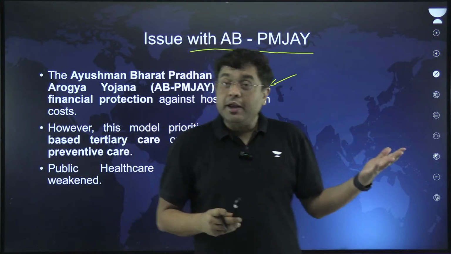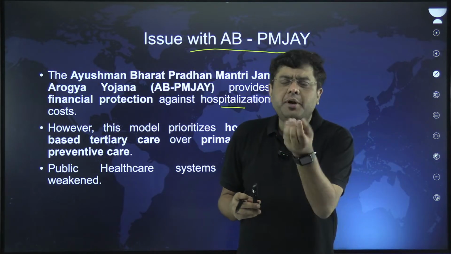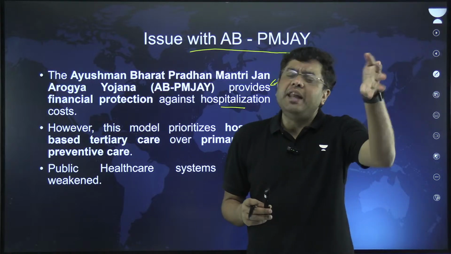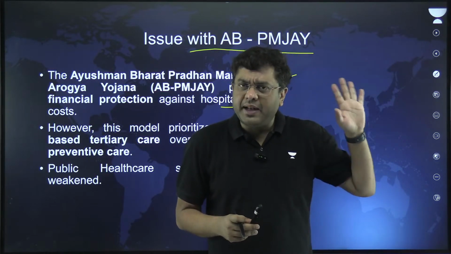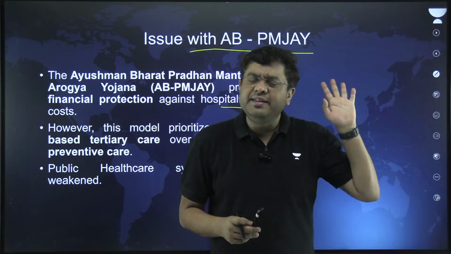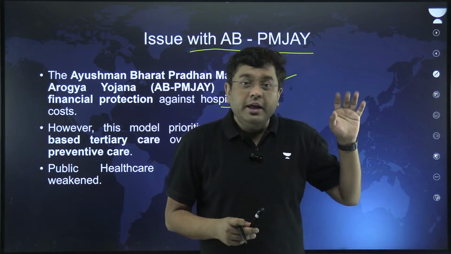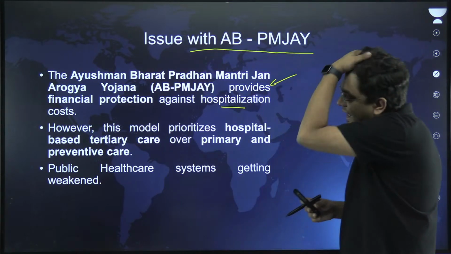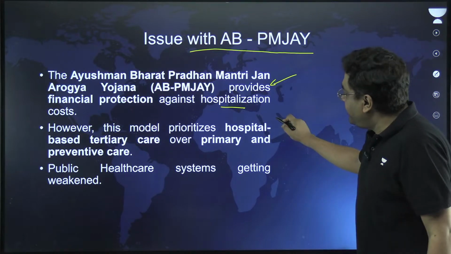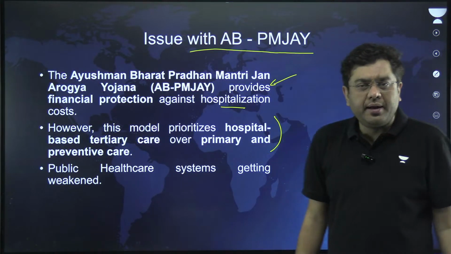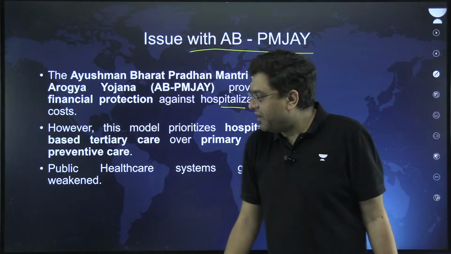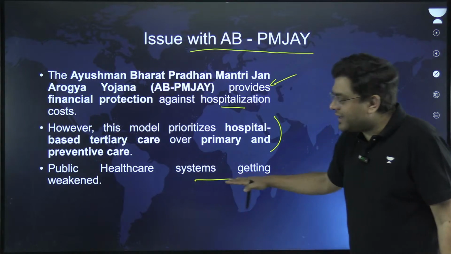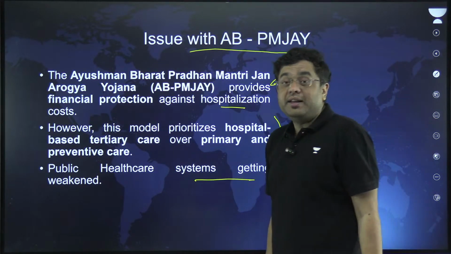You will be required to get treated maybe at a very preliminary stage of the disease. You will never require to be hospitalized later on if the disease is treated initially itself. So that is something which this Yojana doesn't cover. Then this model prioritizes hospital-based tertiary care over primary preventive care. Public healthcare systems, as a consequence, get weakened.